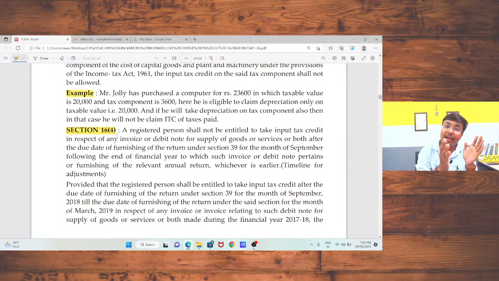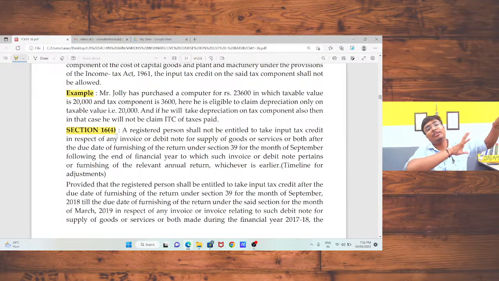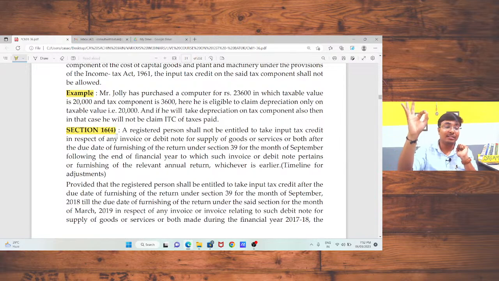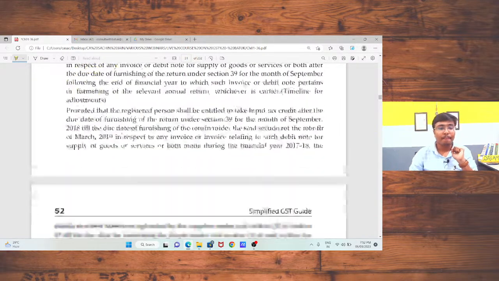Okay, sir. If I have filed my annual return on 15th October 2023 and the last date is 30th November 2023, in that case 15th October 2023 will be the last date till which I can claim the input tax credit related to financial year 2022-2023. Is that okay, sir? That is the timeline under section 16 subsection 4.